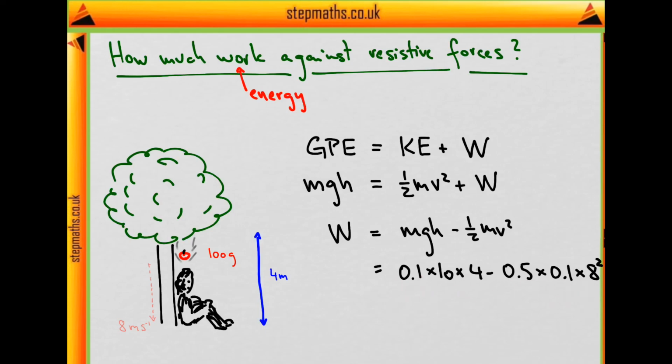And with the numbers plugged in, just be careful with the mass, that's 0.1 kilos. We see that the work done is 0.8 joules, which is the answer to the original question and option A.